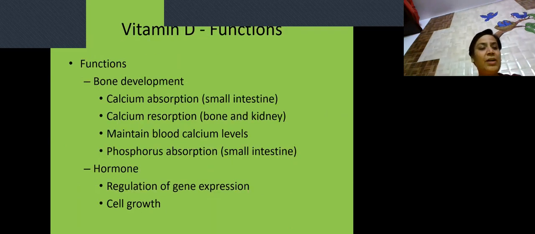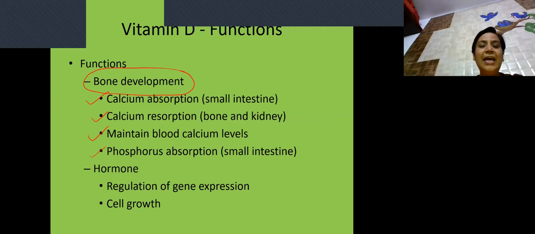Now the most important thing is, what are the functions of vitamin D? The most important one is it helps in the development of the bone. It helps in increasing the absorption of calcium from the intestine. It helps in reabsorption of calcium, thereby maintaining the level of calcium in the blood. And yes, it also leads to the absorption of phosphorus.